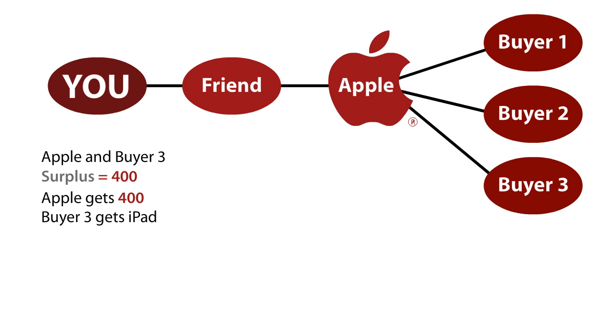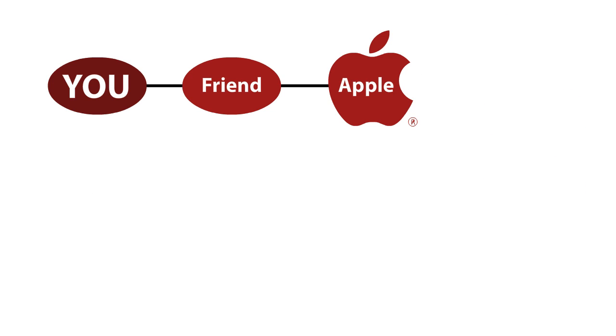But that tells us what's going to happen with you and your friend. Your friend's outside option to dealing with you is to deal with Apple, but Apple's getting everything in its deal with its buyer number 3. It's getting $400. So it's not going to make a deal with your friend unless it gets $400. That means the value of your friend's outside option in dealing with Apple is actually 0, right? It's going to be the whole value of $400 minus what Apple needs, $400, giving that value 0. So neither you nor your friend have any outside options, or at least you have nothing with any positive value.